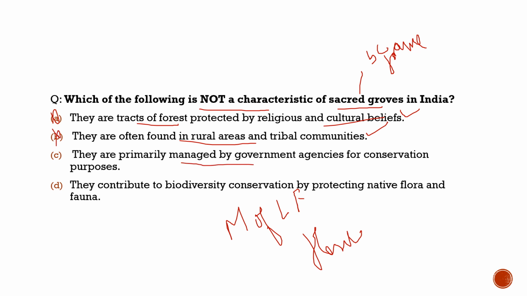They are primarily managed by government agencies for conservation purposes. No, that is what the Supreme Court has highlighted here, that they should be managed by the government agencies and they should be notified. So with respect to this question, the correct statement is option C. Fourth statement, they contribute to biodiversity conservation by protecting native flora and fauna. 100% correct with respect to sacred groves, but with respect to the question, totally incorrect, as here we have to find out which of them is not a characteristic of sacred groves. So with this, let's move to another question and try to solve it.